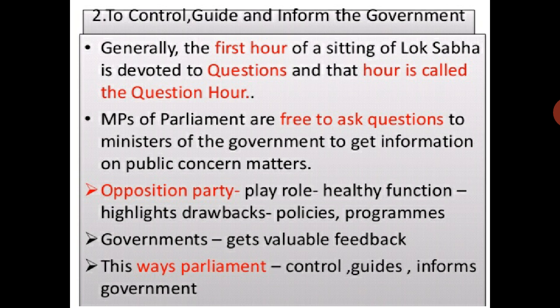The government gets valuable feedback. This way, parliament controls, guides and informs the government.